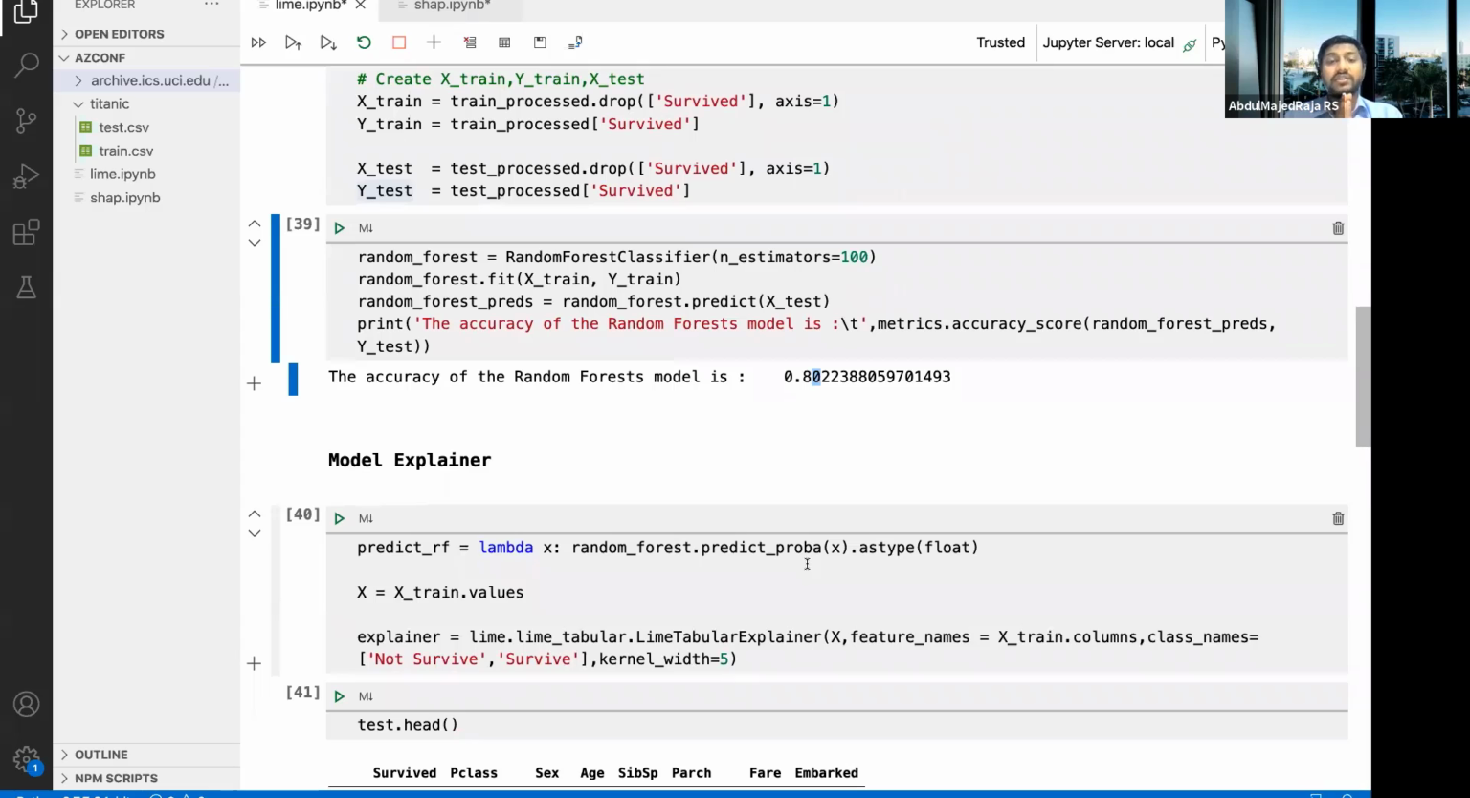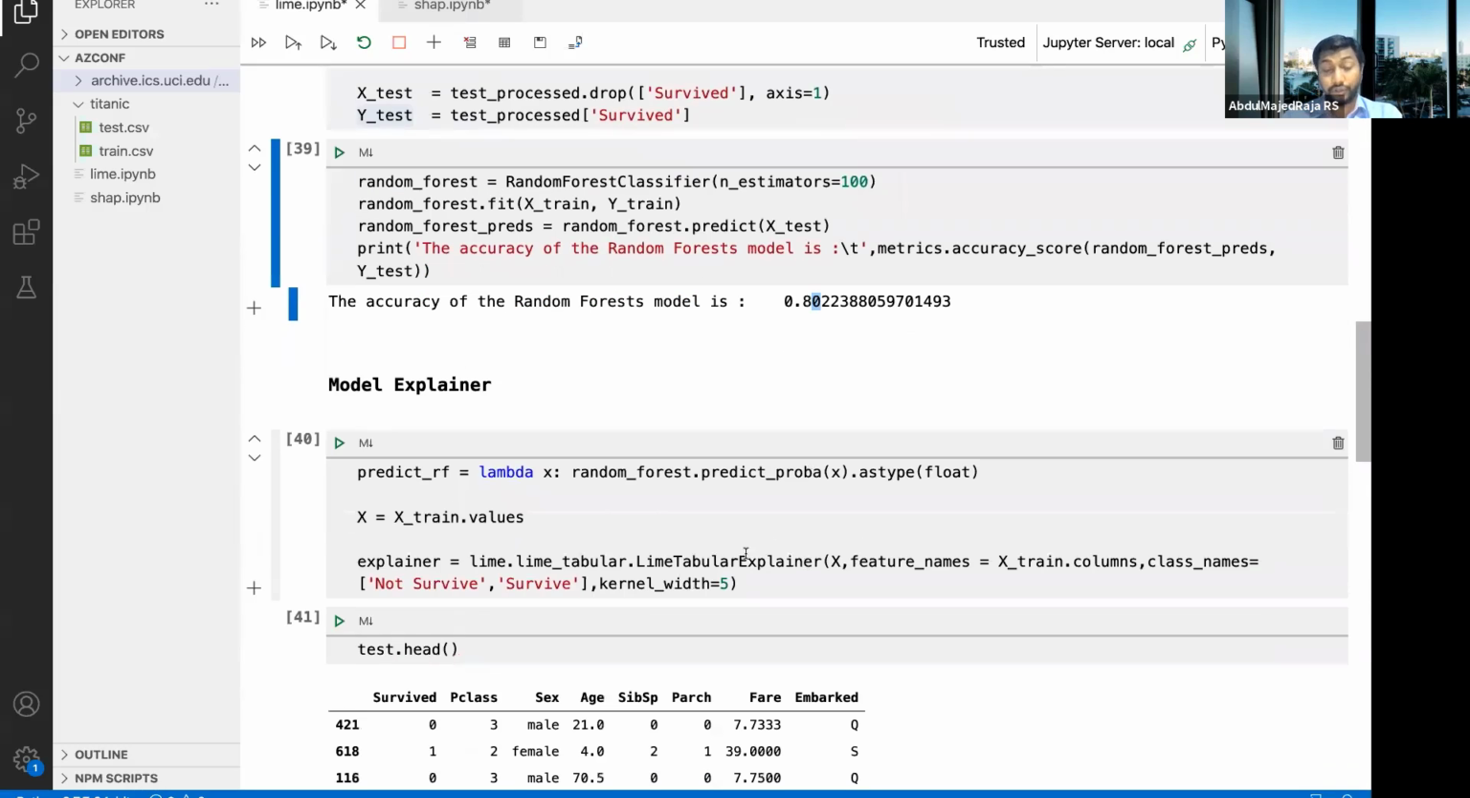As a responsible data scientist, as an ethical data scientist, your next duty is to build a model explainer, and that's what we're going to do. The first step to build a model explainer using LIME is that you need a prediction function. So predict_proba will give you the predicted probability, and then you're converting it into float, and then you are saving that function. And then you are taking the training values and putting them in X. So now you are creating a tabular explainer. So you are creating the LIME tabular explainer.